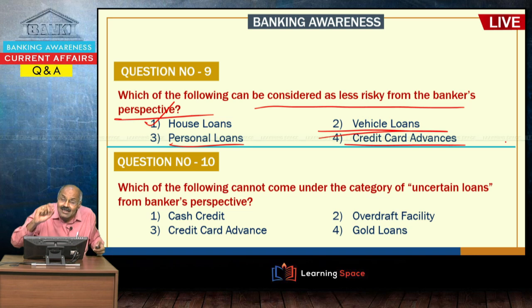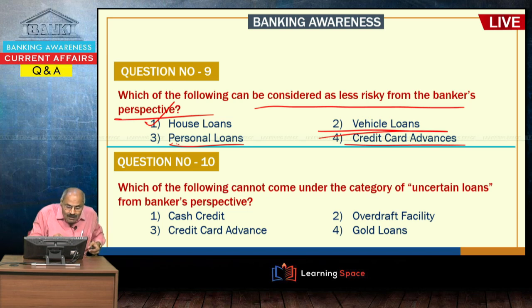So, please understand, the loans which have security or collateral security, like house loans and mortgage loans, have collateral security. Corporate loans sometimes may have collateral security. When collateral security is there, that is safe from the banker's perspective. But when collateral security is not there, then it is an unsecured loan.